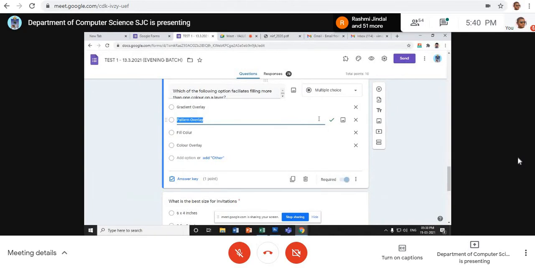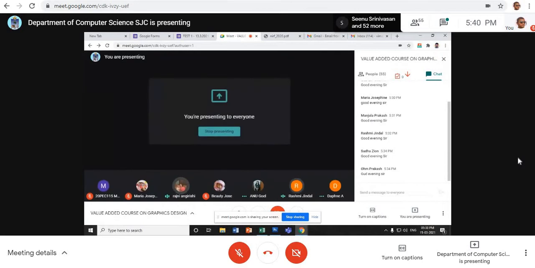Actually, you are right. Gradient overlay is the right answer, but here the option chosen was pattern overlay. So we can increase 1 mark for everyone. Yes, sir, I got 9, so now you get 10 marks. So the numbers will increase for those who scored.